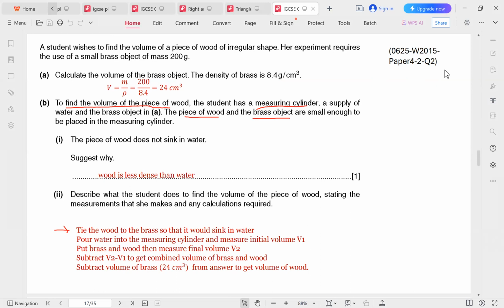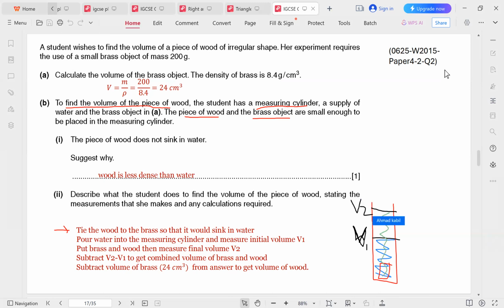So this is called the displacement method, or a method or an experiment to measure the volume of an irregular object. We have a measuring cylinder. We first pour water up to a certain height or a certain level. And we know that this is the volume of the liquid because the measuring cylinder automatically gives us the volume of the liquid. Let's call that V1. And then we sink the object, the brass and wood, into the cylinder, and we see the new level of water, and we measure that as V2.